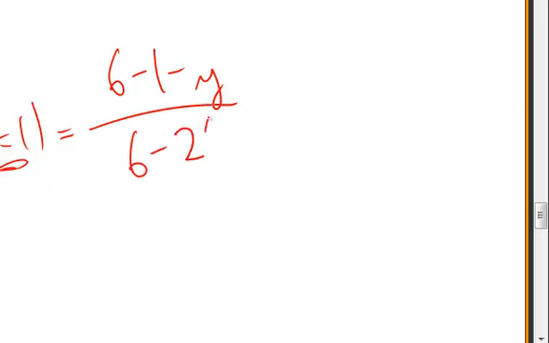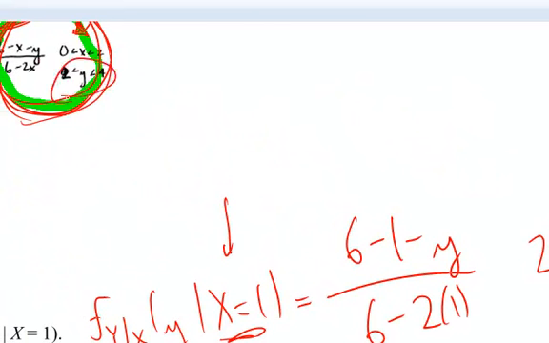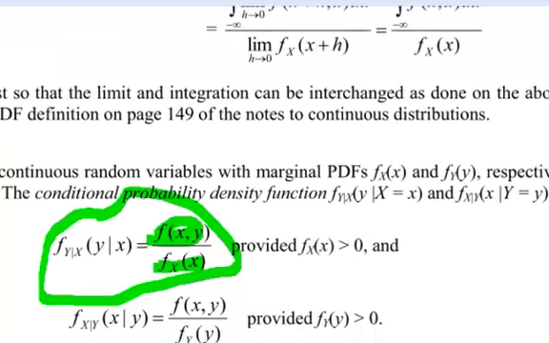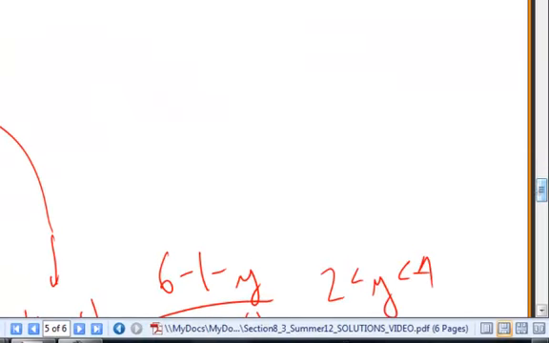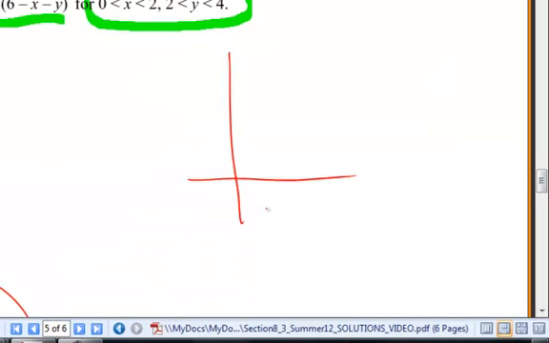So if we go up to this function, this would be 6 minus 1 minus y over 6 minus 2 times 1. And now this is for y between 2 and 4, because once we've set x, y is not conditioned in the support on x. We've set x equals 1. X can be anything between 0 and 2. So when I set x equals 1, imagine over this region of support, 0 to 2 and 2 to 4, I've set down now x is equal to 1, and y ranges from 2 to 4.